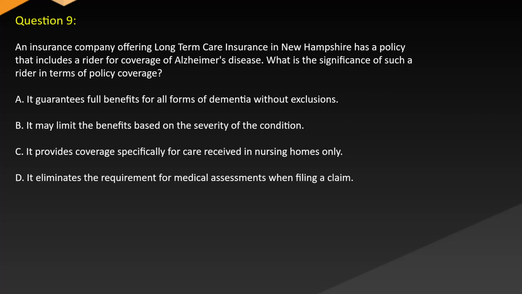Question 9. An insurance company offering long-term care insurance in New Hampshire has a policy that includes a rider for coverage of Alzheimer's disease. What is the significance of such a rider in terms of policy coverage? A. It guarantees full benefits for all forms of dementia without exclusions. B. It may limit the benefits based on the severity of the condition. C. It provides coverage specifically for care received in nursing homes only. D. It eliminates the requirement for medical assessments when filing a claim.